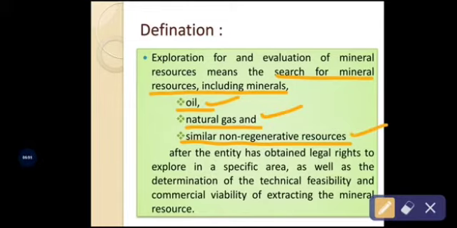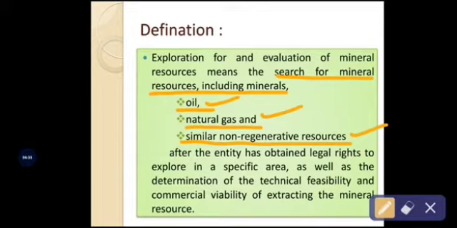This applies after the entity has obtained the legal rights to explore in a specific area, as well as the determination of the technical feasibility and commercial viability of extracting the mineral resources. Assume the company is going to engage in the exploration for and evaluation of mineral resources. In order to carry out this business, the entity